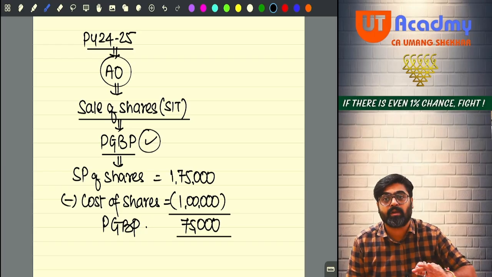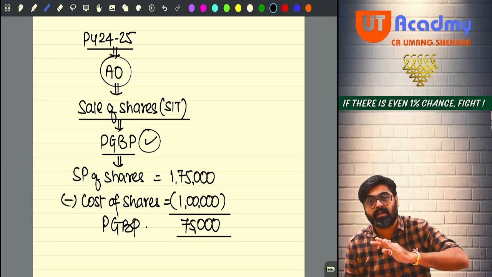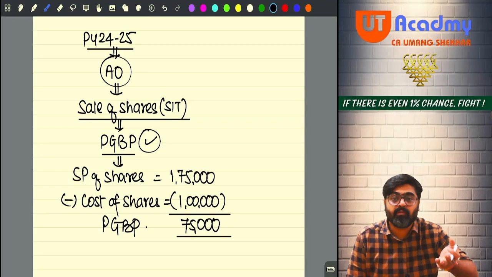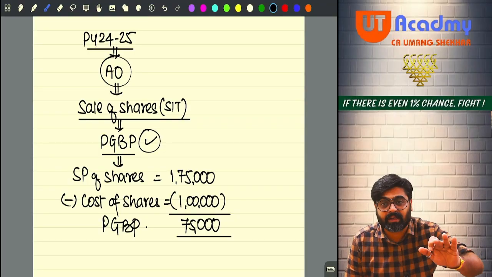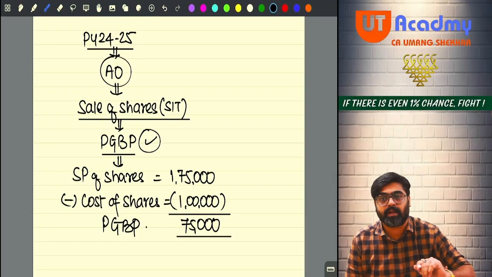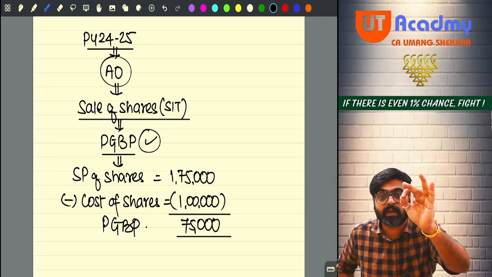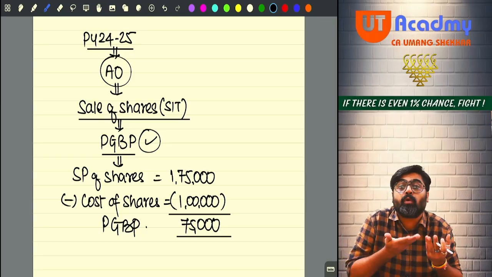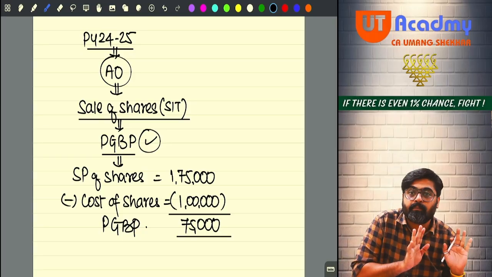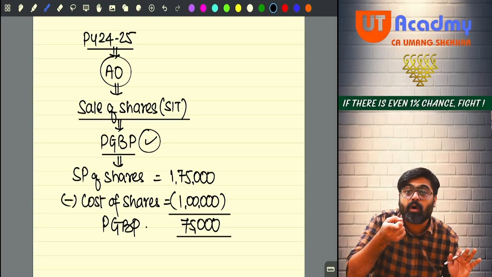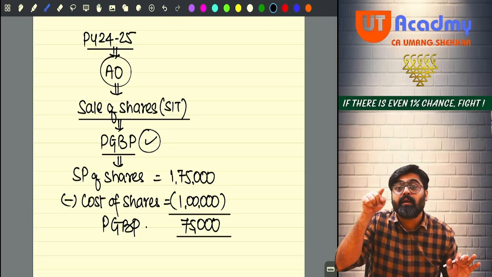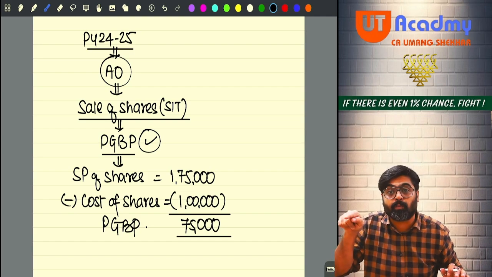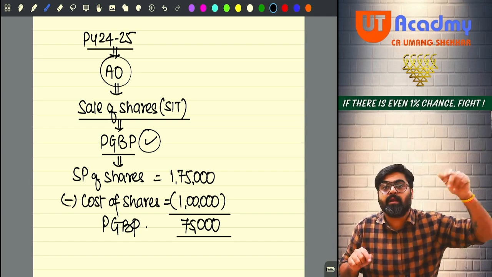That 75,000 includes the gain for the period for which I was holding the same shares as capital asset, and the gain for the period for which I was holding the same shares as my stock in trade. I am ready to pay tax on the gain happening during the period for which I am holding them as stock in trade under PGBP, but I am not ready to pay tax on the gain happening at the time when I was holding the same shares as capital asset. I am not ready to pay tax on that gain under the head PGBP.